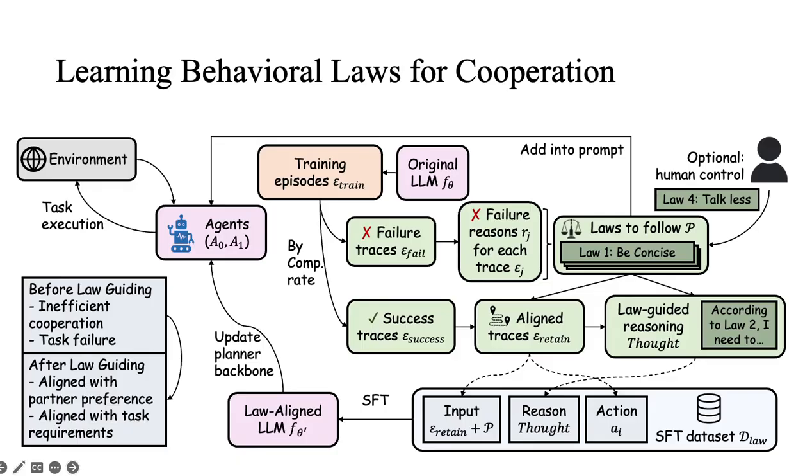Then we look at successful traces. We do not use all of them directly. We filter them by whether they are also aligned with the learned laws. From these retained traces, we regenerate the reasoning so that the thought explicitly refers to the relevant laws before choosing the action. Finally, we fine-tune the backbone LLM on these law-guided thoughts and actions.